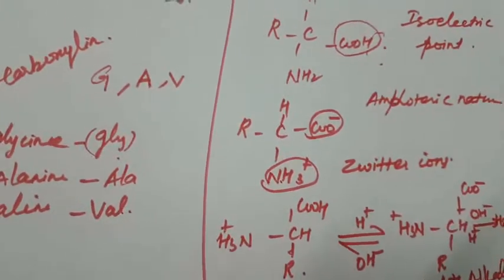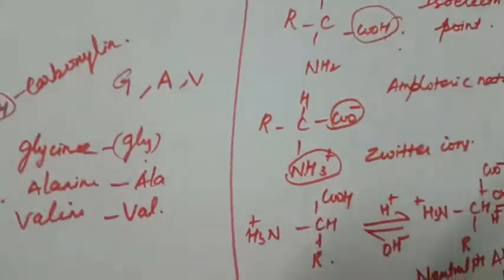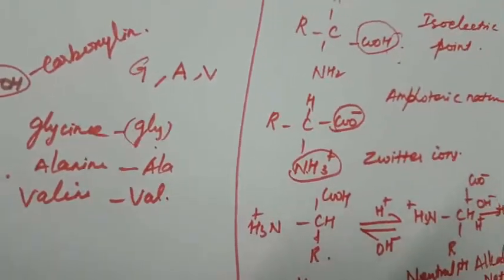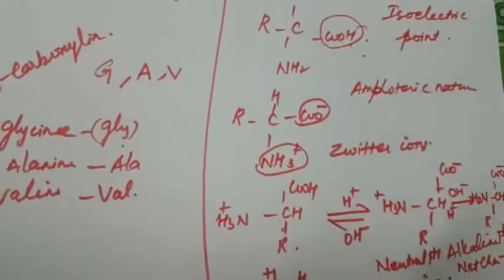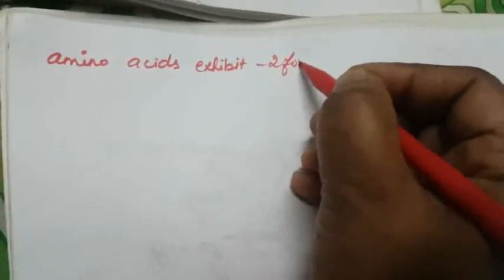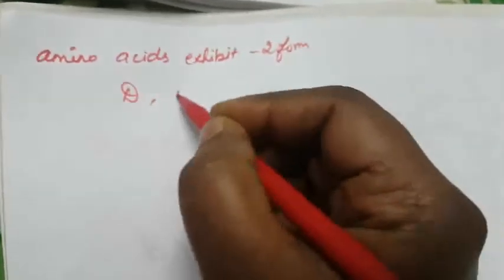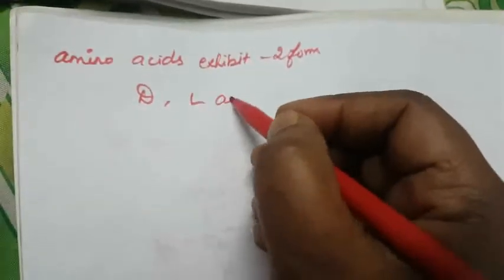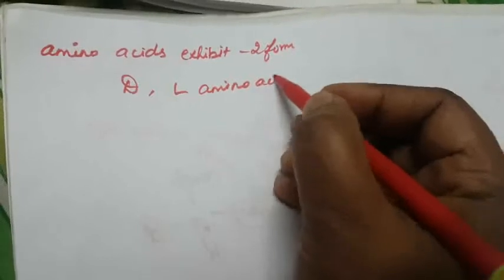And another point: all the amino acids exist in two forms, that is D and L form. All amino acids exhibit two forms, the D form and the L amino acid.